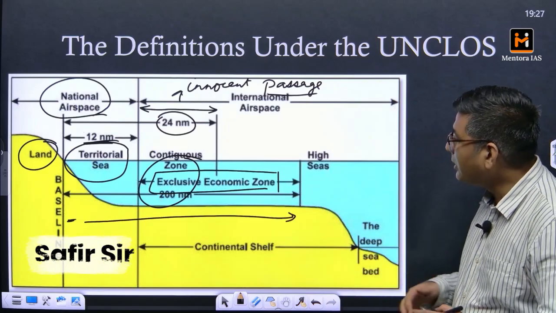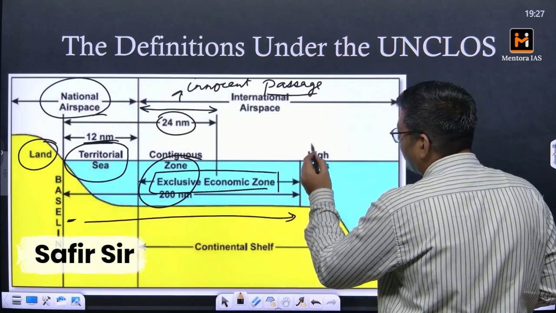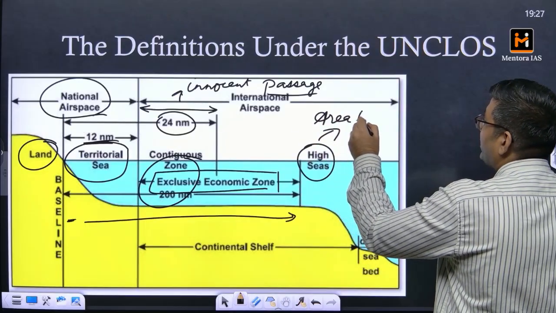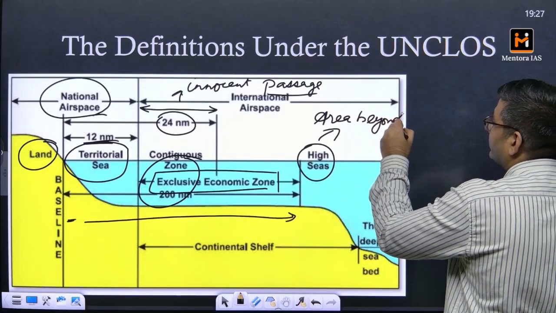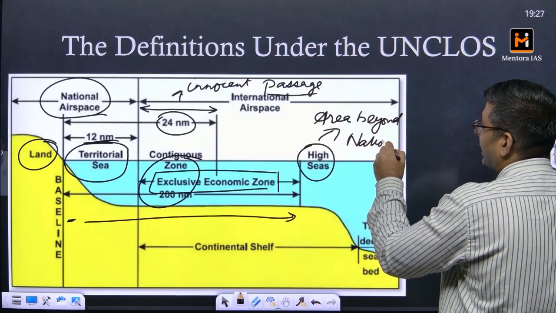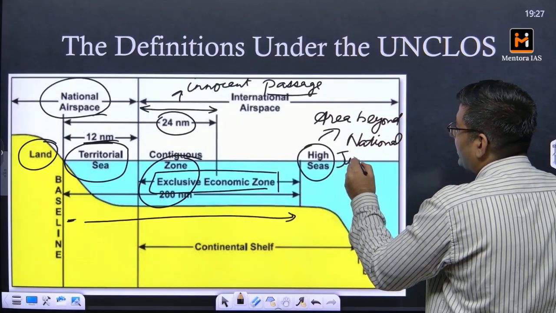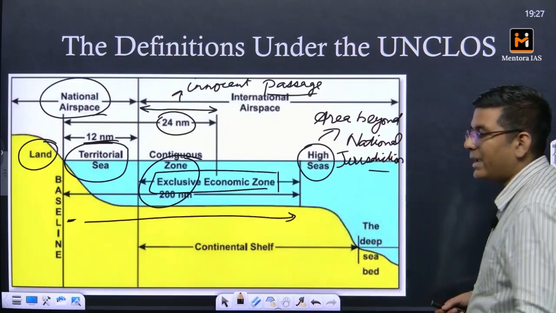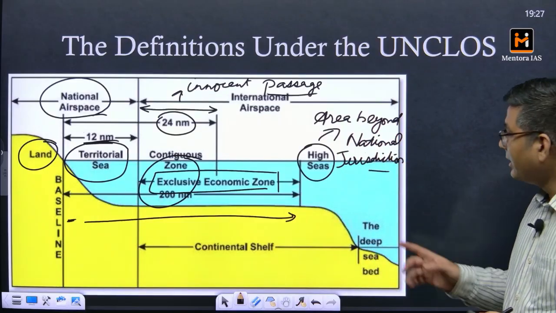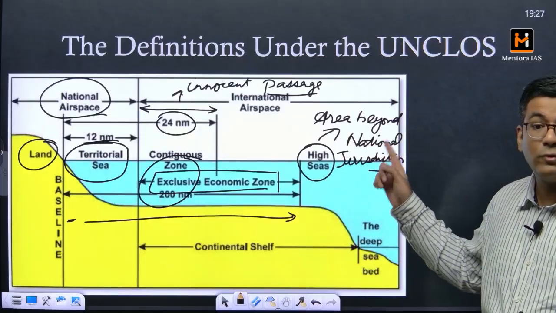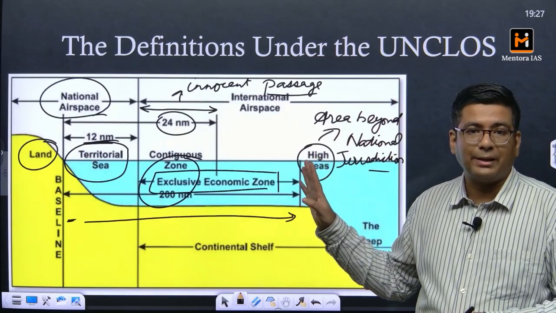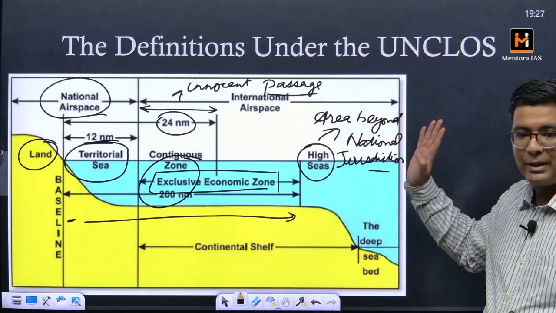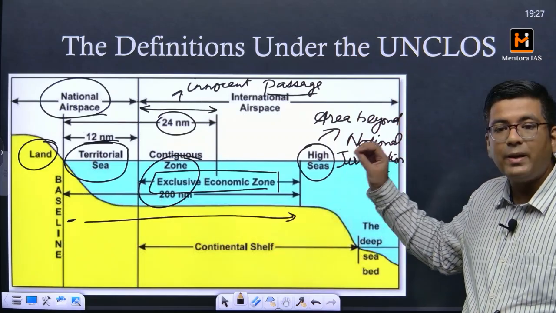All the region beyond this 200 nautical miles is called the high seas, or the area beyond national jurisdiction. This means that in this region no country can claim any kind of territorial sovereignty. This region is supposed to be free for the entire humankind. It is beyond the control of any country, and it is free for any kind of movement.